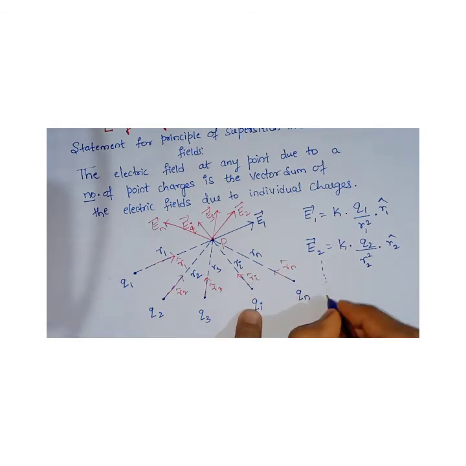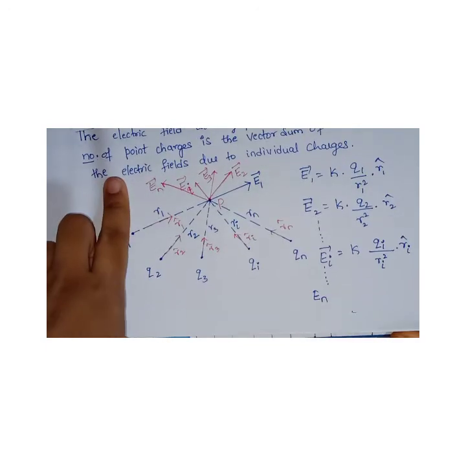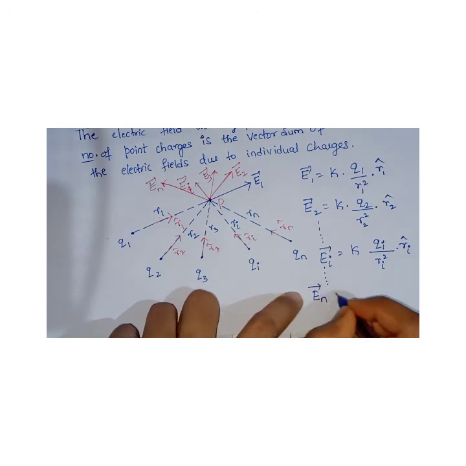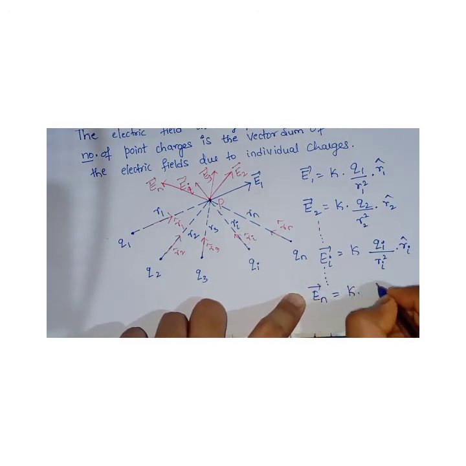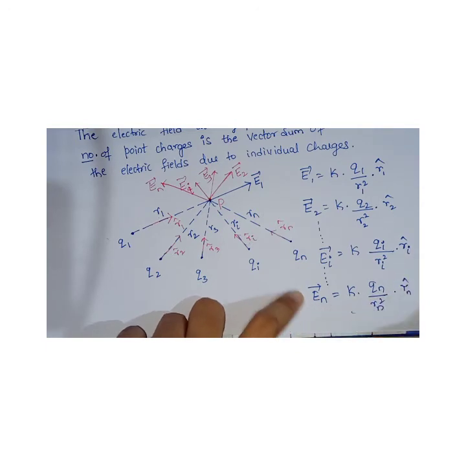So similarly, can we write up till Ei? Then I'll write at last for n. K times Qi by Ri square into Ri cap, and so on. I can write it for En now. Vector En is equal to K times Qn by Rn square into Rn cap.